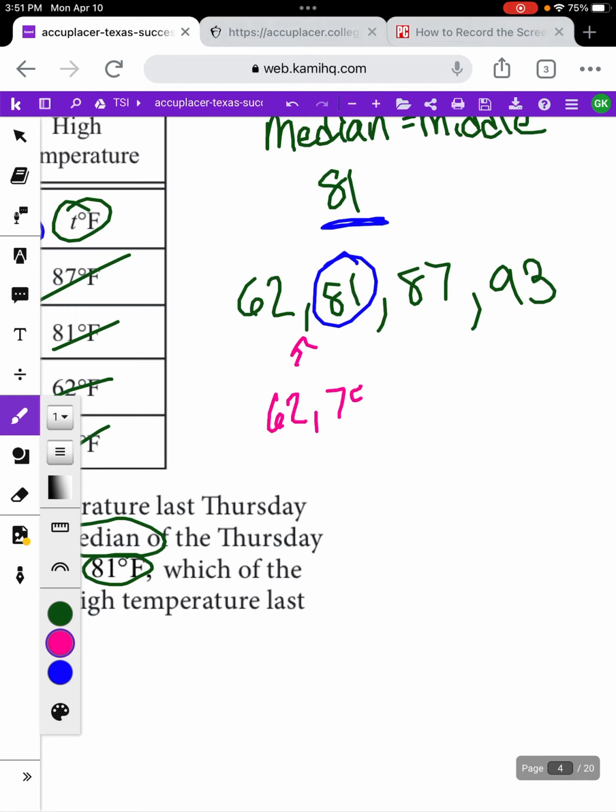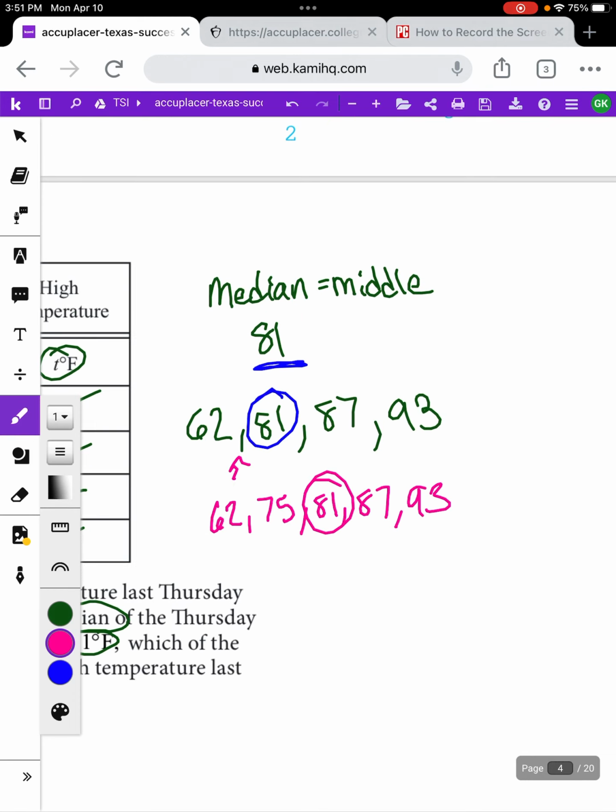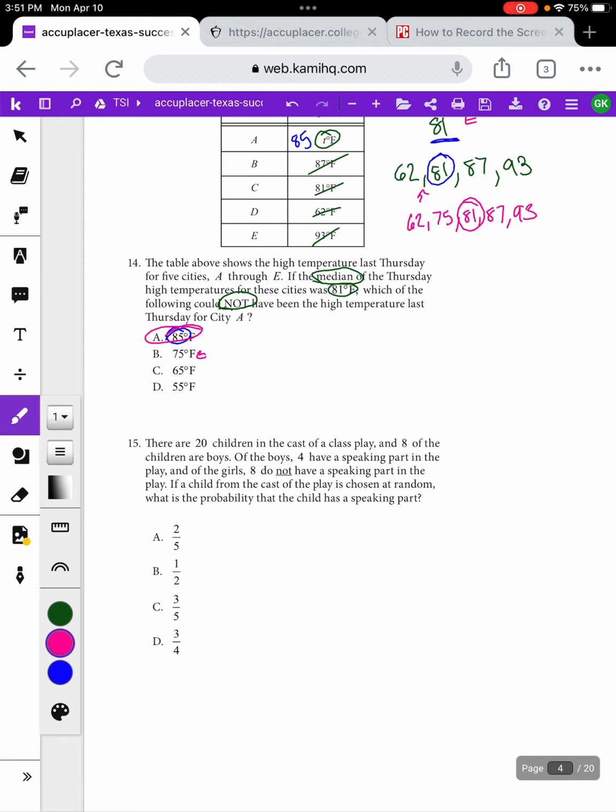So we'd have 62, 75, 81, 87, 93. In that case, 81 is still the median, so it would work. And we're looking for which of the following would not work. So our answer would still be A. All right, so that was a statistics question. Again, make sure you know mean, median, mode, and range to be prepared for your TSI.